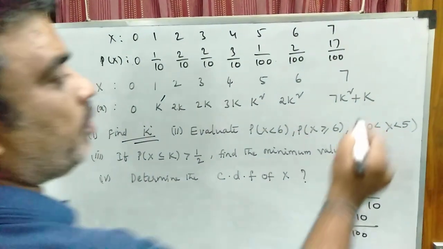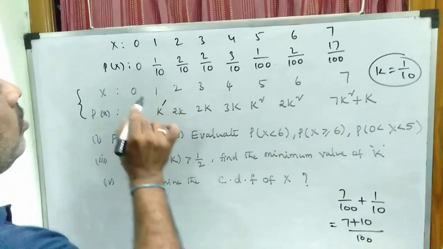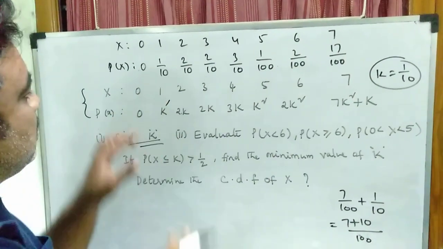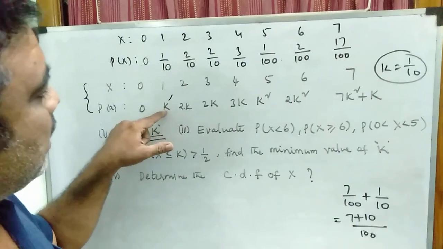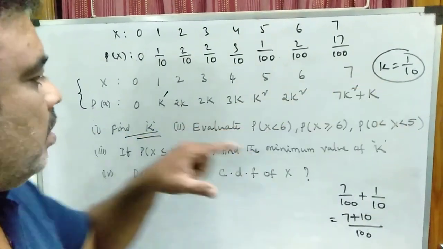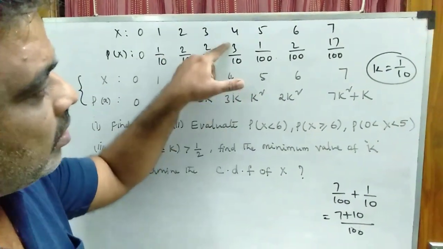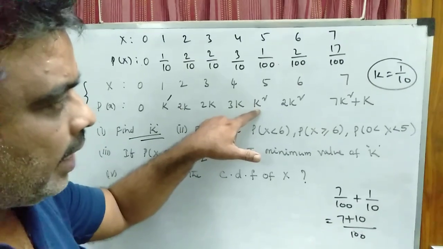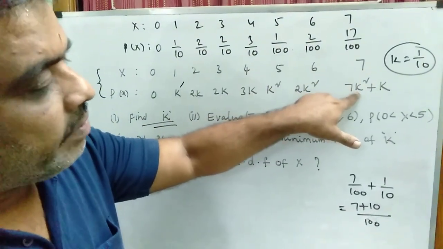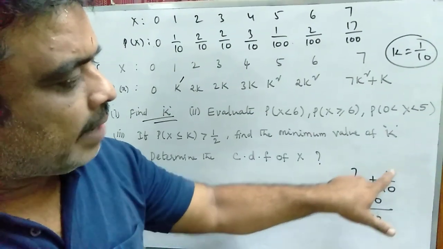So when k is equal to 1 by 10, see the probability distribution values. I am rewriting x from 0 to 7. The probability at 0 is 0, k becomes 1 by 10 or 0.1, 2k is 2 by 10, 2k is 2 by 10, 3k is 3 by 10, k square is 1 by 100, 2k square is 2 by 100, and 7k square plus k means 7 by 100 plus 1 by 10.